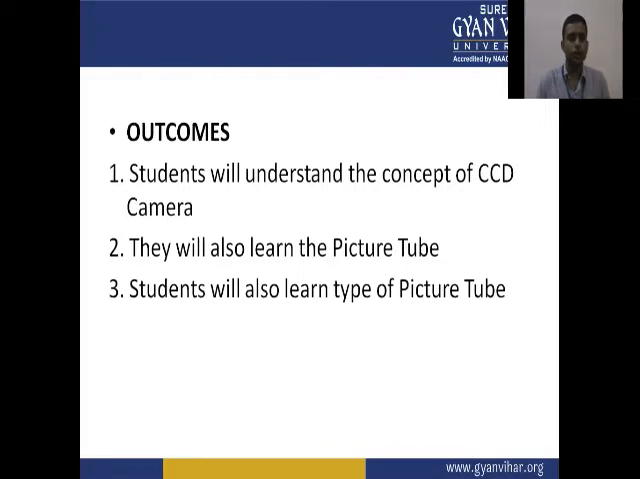The outcome of this video lecture: students will understand the concept of the CCD camera. They will also learn about the picture tube, the types of the picture tube, and its advantages and disadvantages.